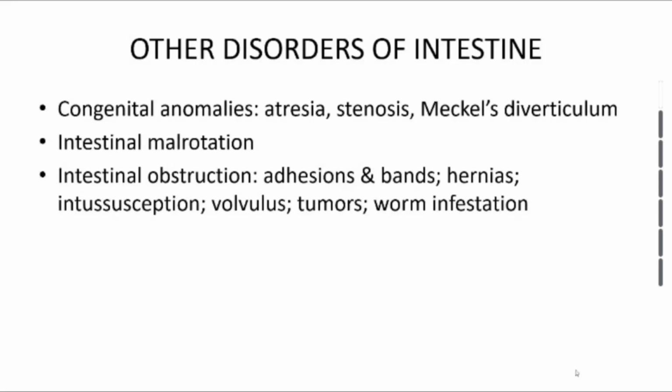You can have intestinal malrotation. During development, at around the 10th week, there is what we call physiological herniation, where the intestines come out and go back. It may fail to rotate properly, and so you'll have malrotation. Mal means bad, so it rotates badly, so that you have the intestine in the wrong places.